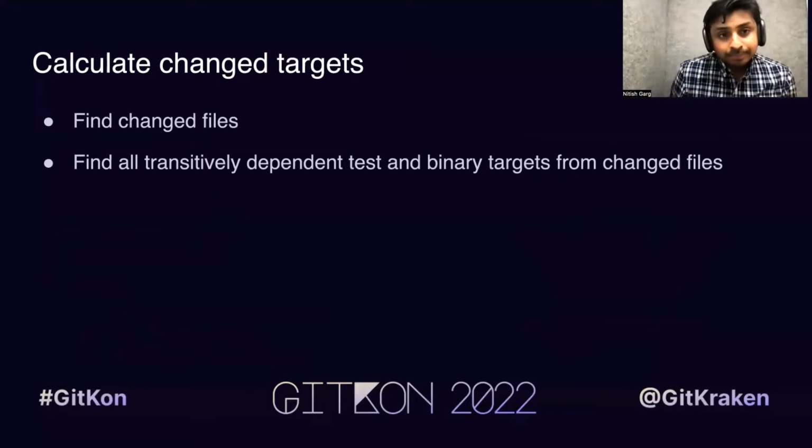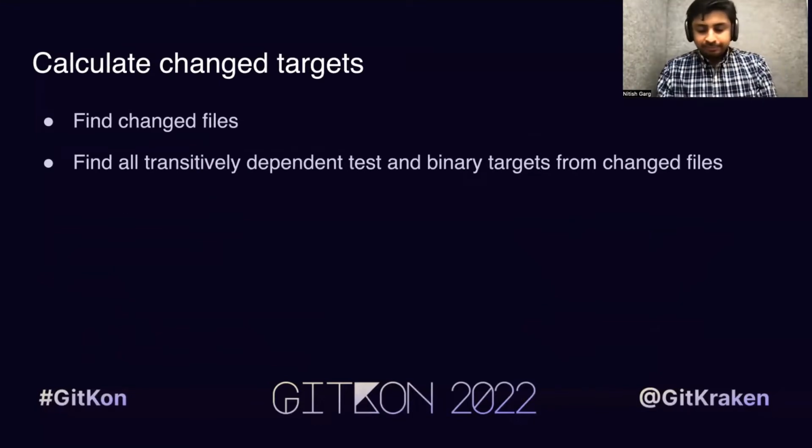So let's start with the first one, which is calculating change targets on a diff. In plain English, it is really straightforward how Oscar does it. The first step is we first find all the change files in a diff. Once we have that, we find all the transitively dependent test and binary targets from the change files, and then we go test them. The second bullet point seems fairly easy in plain English, but it can get fairly complex. And I think for us, it's decently complex, and we'll see how.